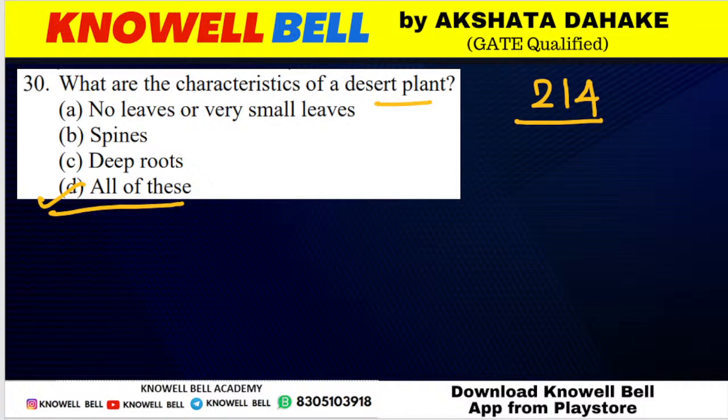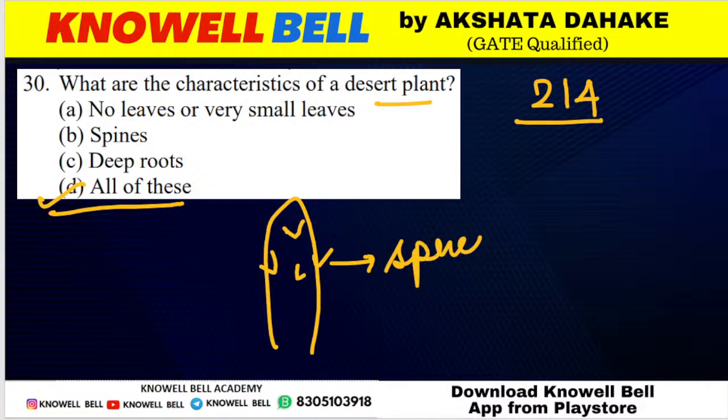So desert plants होते हैं. They have very small leaves or no leaves at all. Leaves are generally modified in the form of spines, and इनके जो roots होते हैं they are very very deep. Okay, so correct answer will be what? Option B is the correct answer.